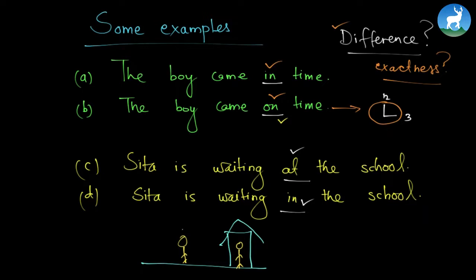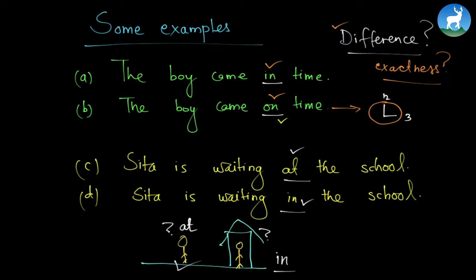Is this "at" or is this "at"? If you say Sita is waiting at the school, this Sita is somewhere outside the school, maybe at the gate, maybe in the playground. So this is Sita is waiting or standing at the school. If Sita is actually inside the school, we use the word: Sita is in the school.